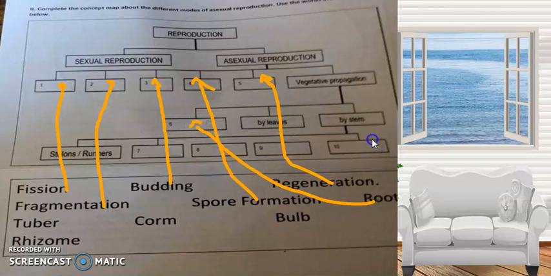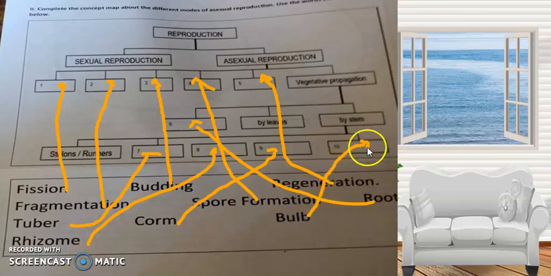Okay? So, under dito sa by stem, meron tayong stolons or runners. Meron tayong tubers. Okay? Meron tayong rhizome. Meron tayong corm, and meron tayong bulb. Yan lang. Okay? Yan lang, sis. I hope natulungan ka namin sa iyong problema.